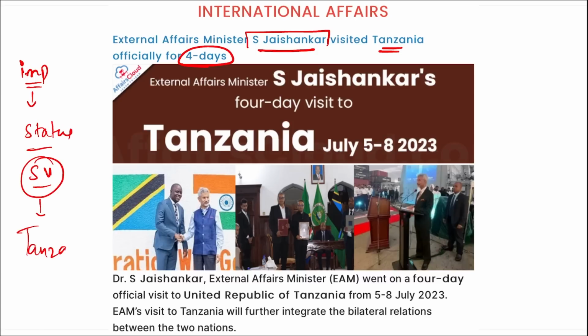Now the question can be formed in multiple ways. First, which individual inaugurated a Swami Vivekananda statue in Tanzania? Dr. S. Jaishankar. Then it can be asked that Dr. S. Jaishankar inaugurated which statue in Tanzania? Swami Vivekananda. And next question, Dr. S. Jaishankar inaugurated the Swami Vivekananda statue in which location? It was inaugurated in Tanzania.